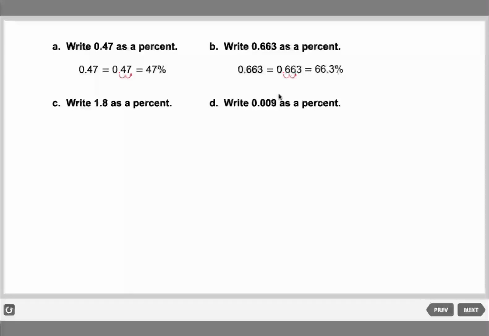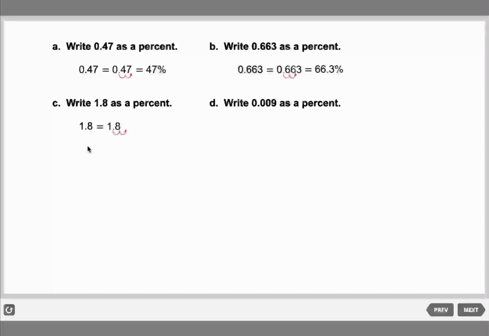The next question, Ali. Yes, teacher, I'm here. Go ahead. 1.8. Write 1.8 as a percent. Move the point to the right two times.